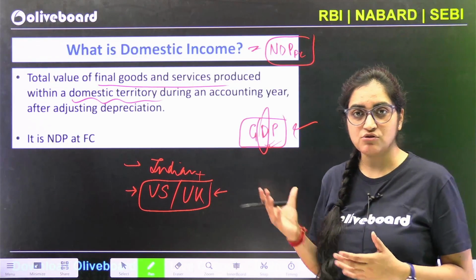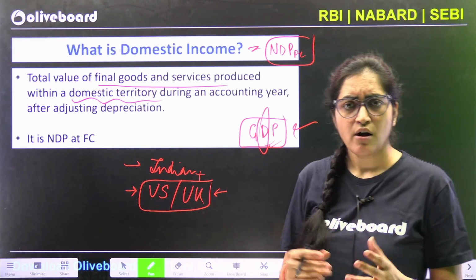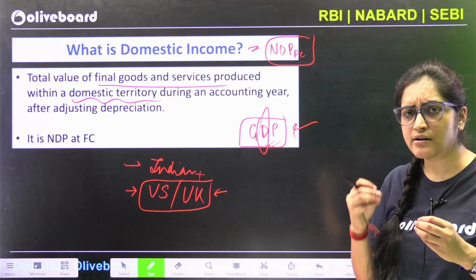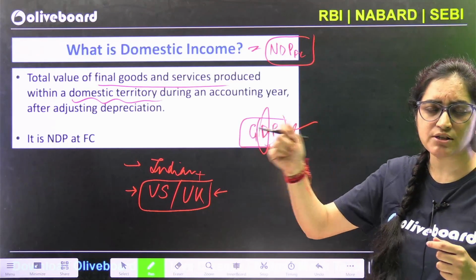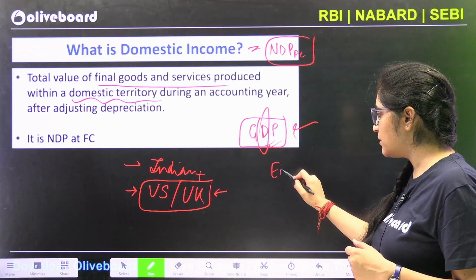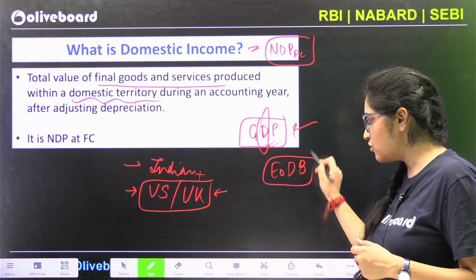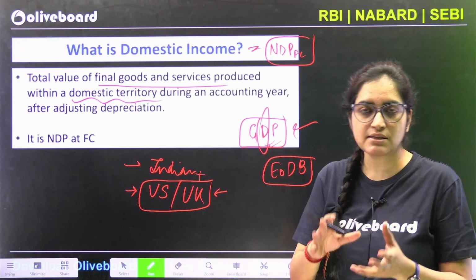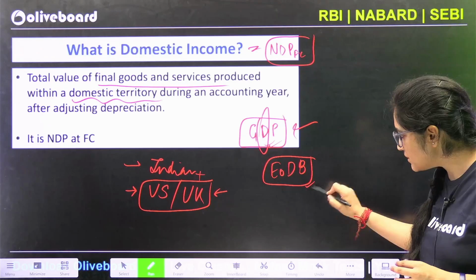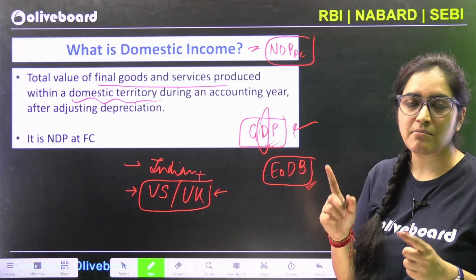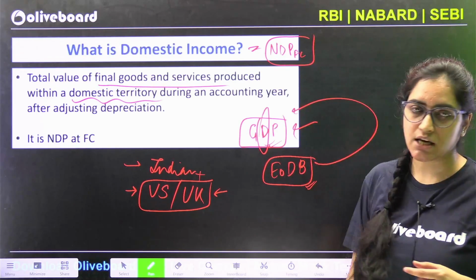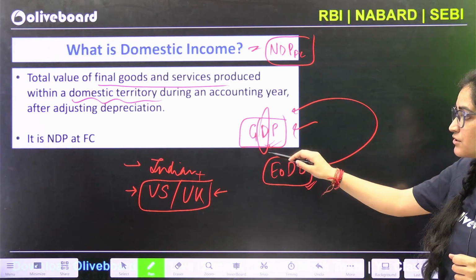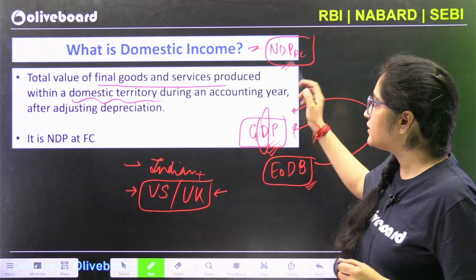Why do you think we are so much interested in domestic income? Because we want to find out how aptly policies are being framed in terms of ease of doing business. Whether the policy framework is supportive of businesses or not. So ease of doing business is one thing that is there in the mind while we are going for the domestic income calculation. Now, if we are really interested in domestic income, we are going to calculate NDP at